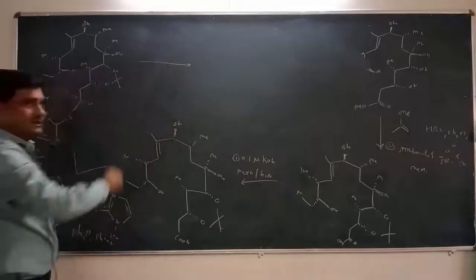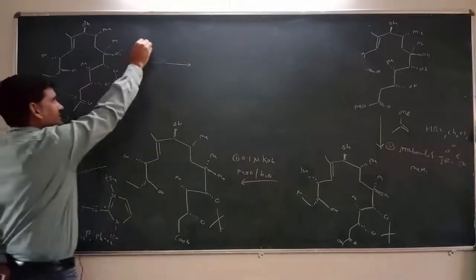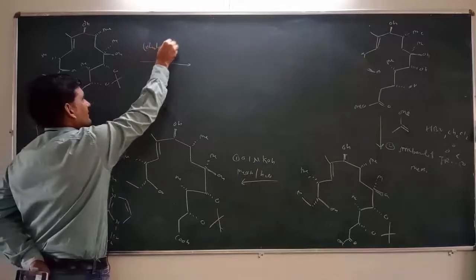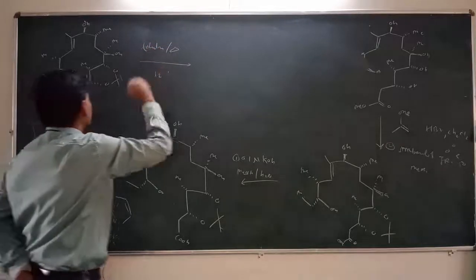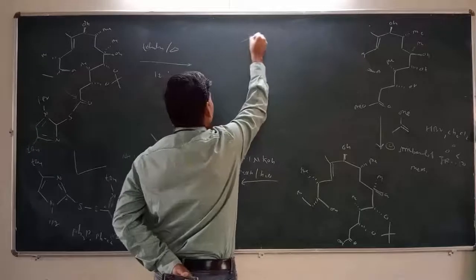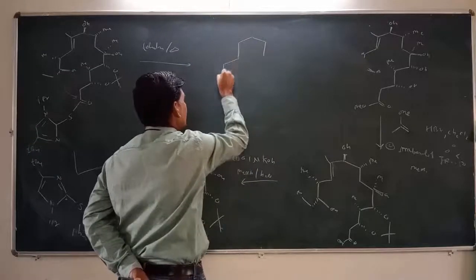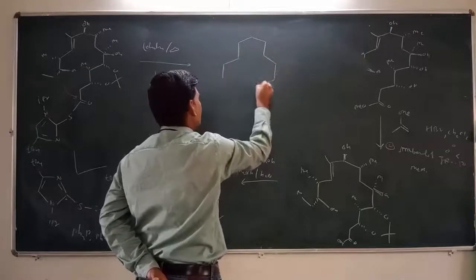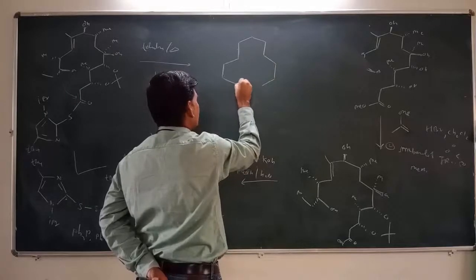So that means if we heat this compound in the presence of toluene for about 12 hours, then what happens? It undergoes cyclization, and after cyclization we get a compound like this.